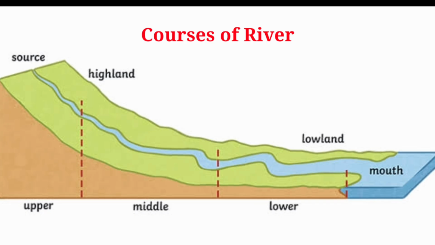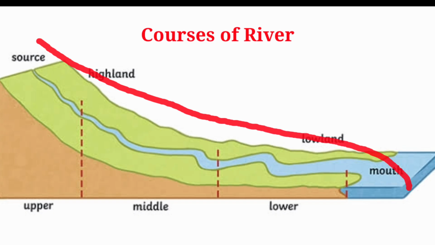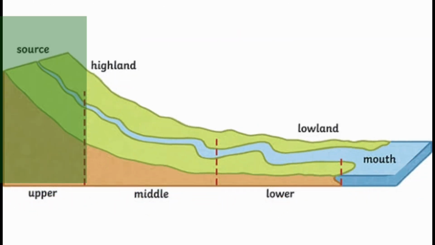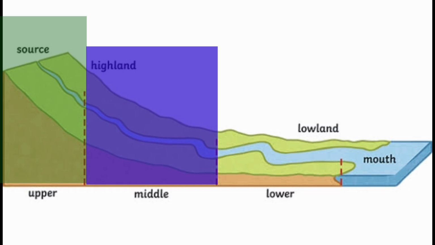Courses of river. Rivers generally originate from mountains and end in a sea or lake. The whole path that a river flows through is called its course. The course of a river is divided into the upper course, the middle course and the lower course.